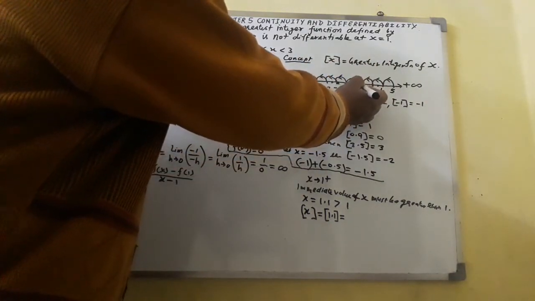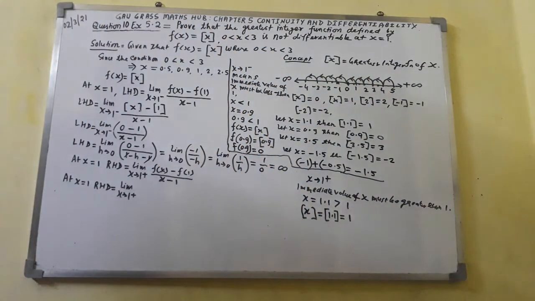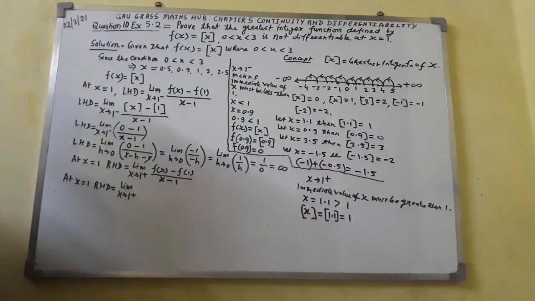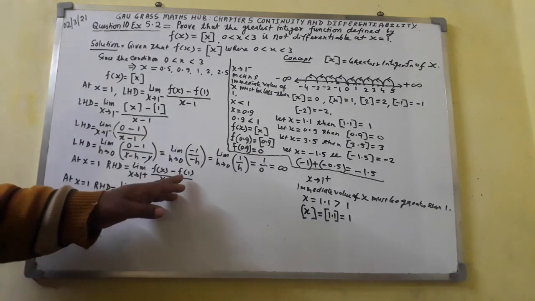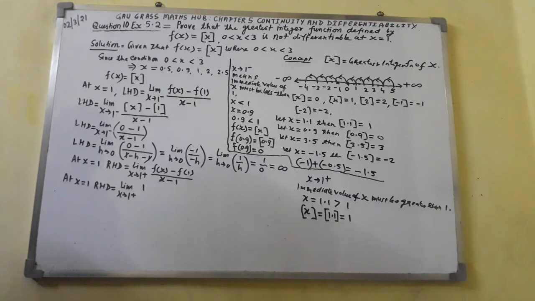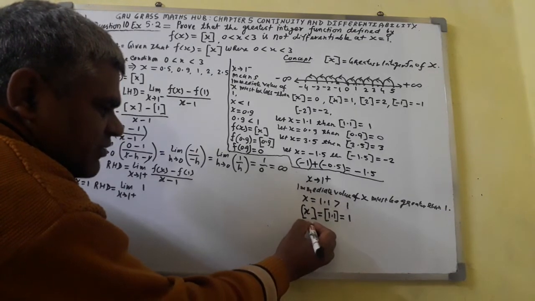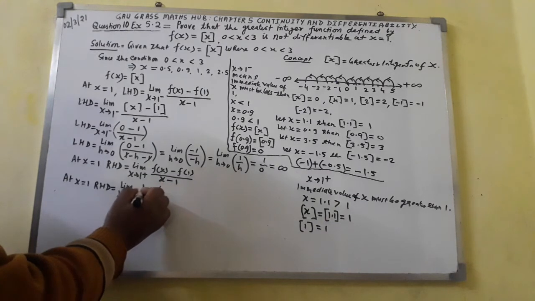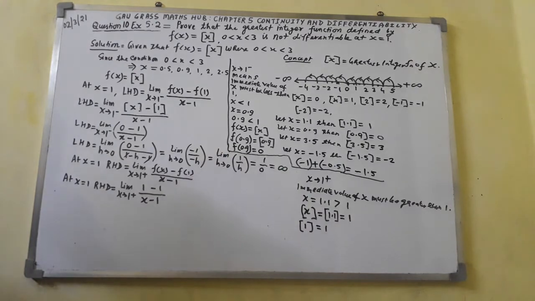The greatest integer function of 1.1 comes out here 1. f of x I shall write here 1, and f of 1, the greatest integer function of 1, comes out here 1. So here I shall write minus 1, whole over x minus 1. This thing you will get.